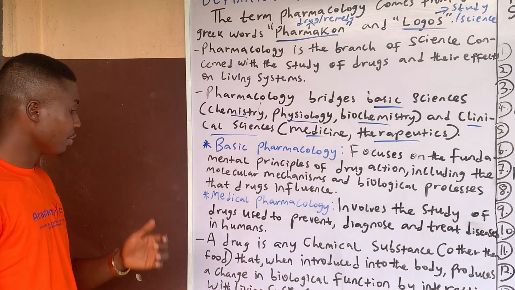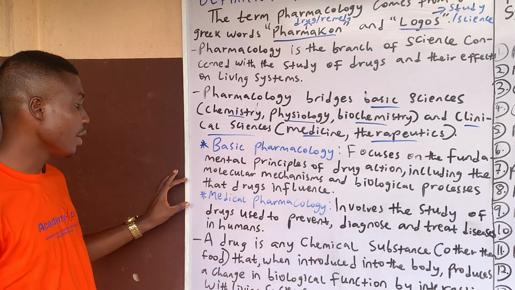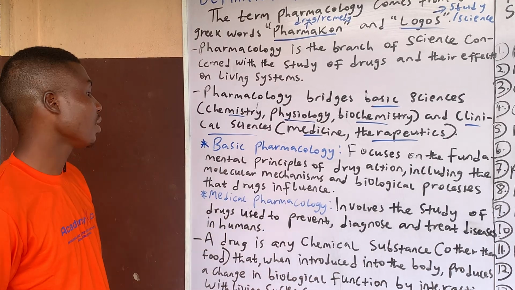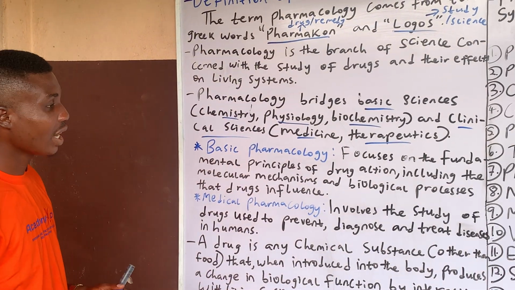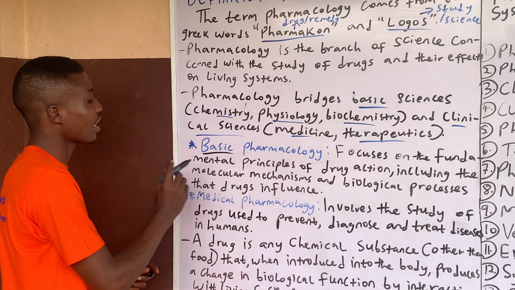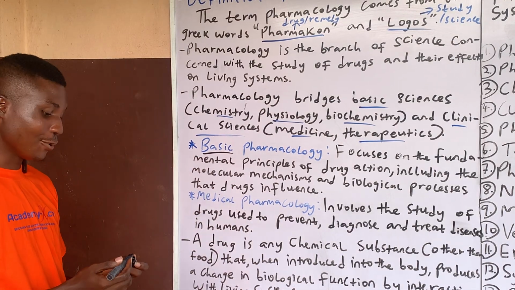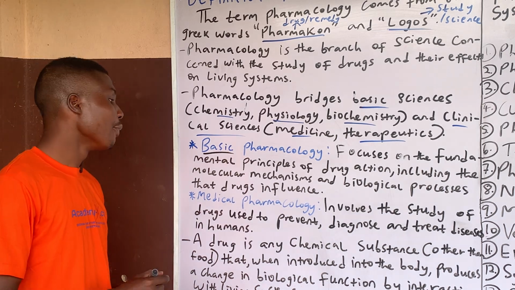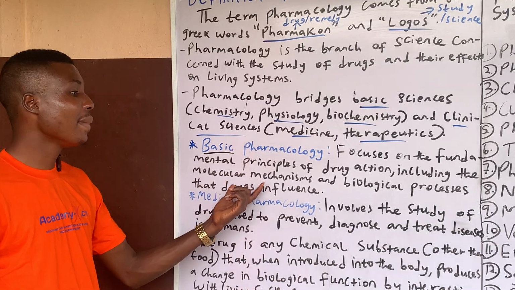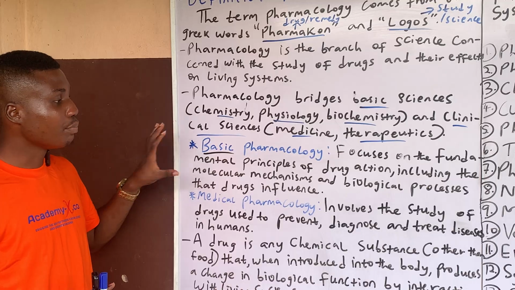There are actually two types of pharmacology we need to look at: basic pharmacology and medical pharmacology. Basic pharmacology focuses on the fundamental principles of drug action. From the word basic, it means this is the foundation, the basic thing you need to know. It includes the molecular mechanisms and biological processes that drugs influence. So that is basic pharmacology.